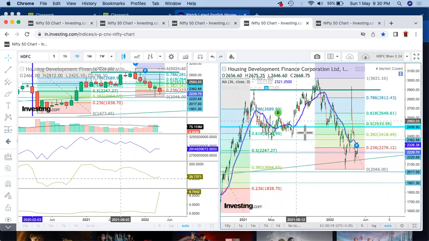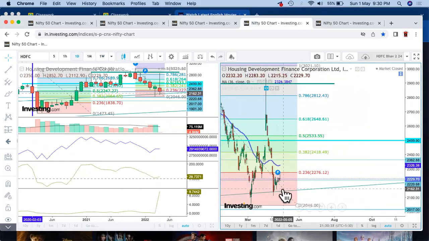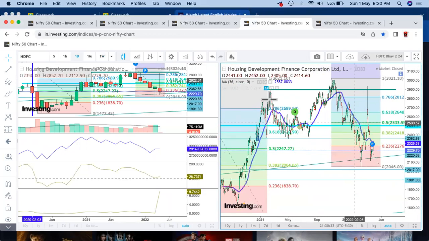So this is more on the daily part. Again, a range has been created. It went up, trying to come down, or maybe trying to take a support, but still the market is below the 0.236 level of the range. So maybe chances are high that it should be coming down further.